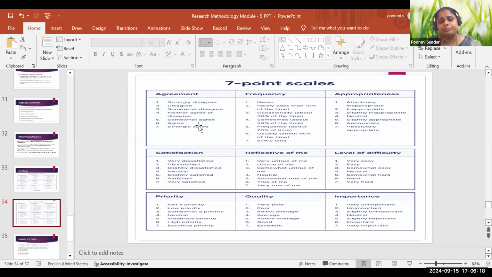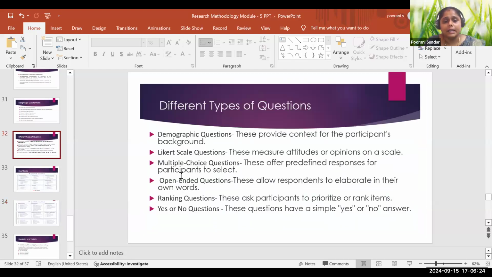When you are using the Likert scale, it measures attitudes or opinions. Based on what they say, analytics will be performed, and based on the analytics, results are obtained.